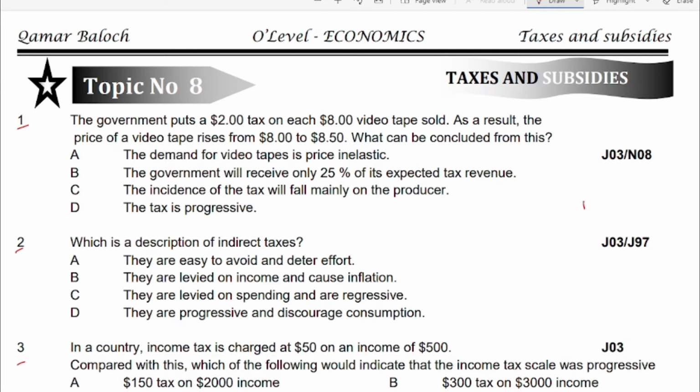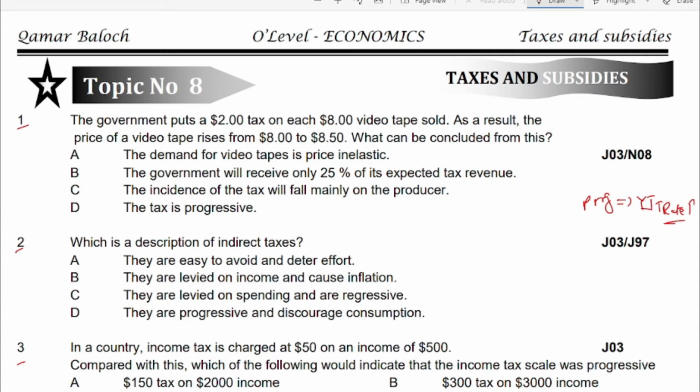Progressive tax is a type of tax in which when income increases, tax rate will also rise. So in case of progressive tax, when income increases, tax rate also increases.